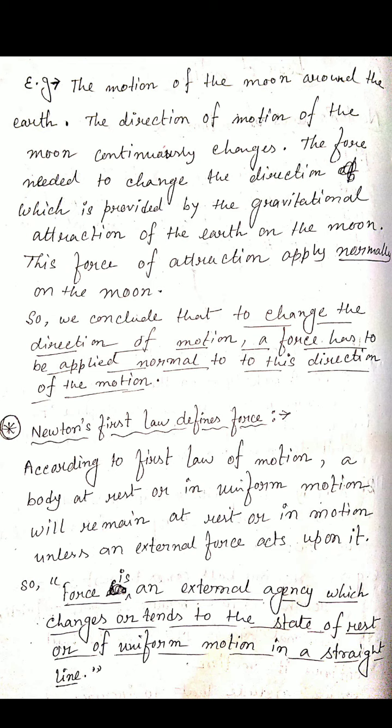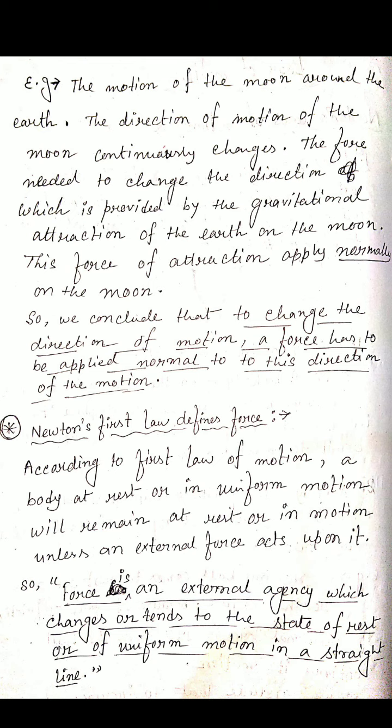So you see that in each point we get only one reason behind each effect, that is force. It can change rest to motion, it can change motion to rest, and it can also change the direction of the motion if it acts normally. The main factor is force. So Newton's first law defines force. How can we define force?